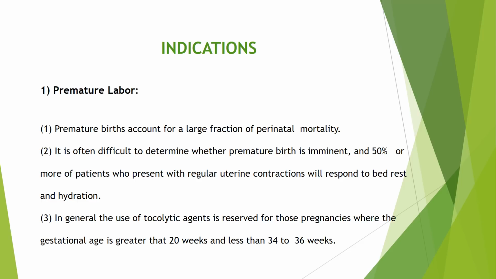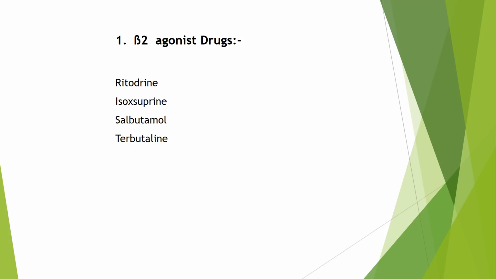In general, the use of tocolytic agents is reserved for those pregnancies where gestational age is greater than 20 weeks and less than 34 to 36 weeks. Now let's discuss beta-2 agonist drugs. These are ritodrine, isoxsuprine, salbutamol and terbutaline. We've already discussed the mechanism of action of beta-2 drugs in previous chapters, so we'll go directly to the drugs.